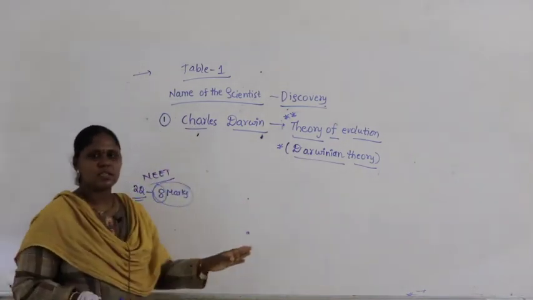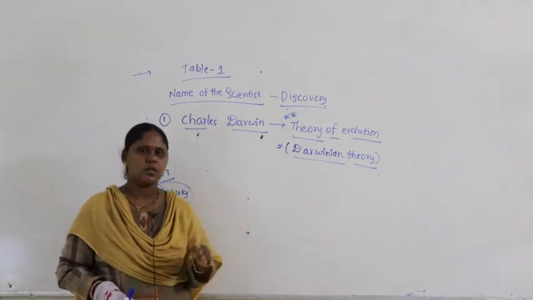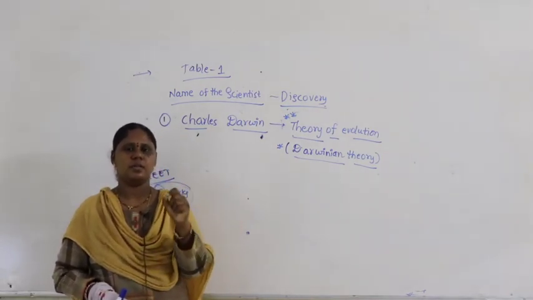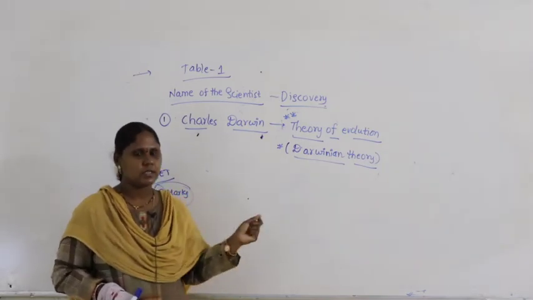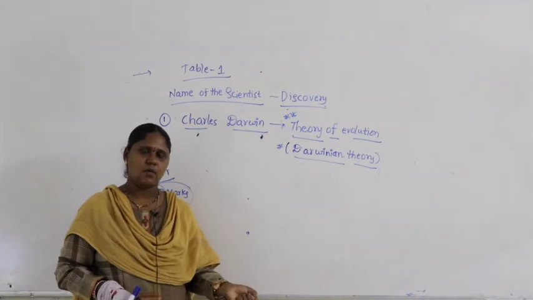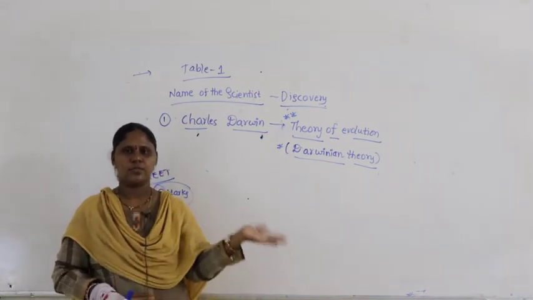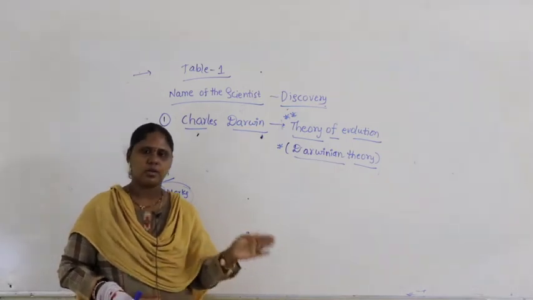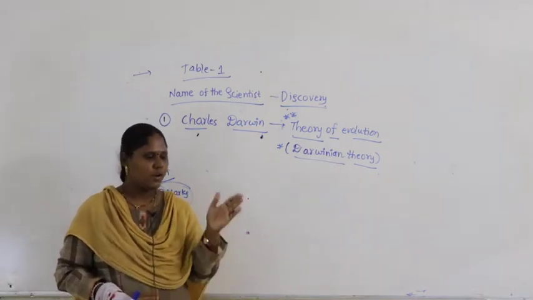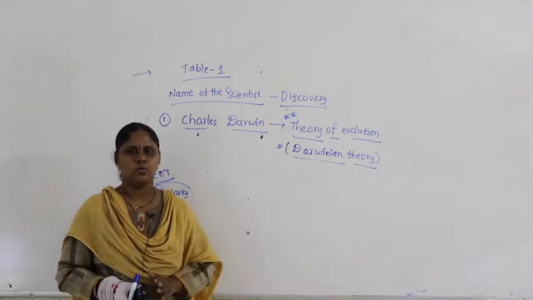When no organism was on earth, the first formed organisms are called prokaryotes. Guys, we discussed in the earlier classes what are prokaryotes and what are eukaryotes. Now we know the differences between prokaryotes and eukaryotes. First formed organisms are called prokaryotes. From the prokaryotes there is a development of eukaryotes.